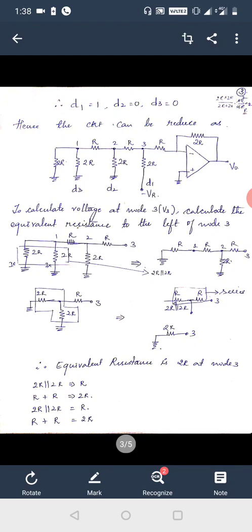So I make D3 equal to 0, D2 equal to 0, and D1 equal to 1. So I connect it to minus VR in the network.